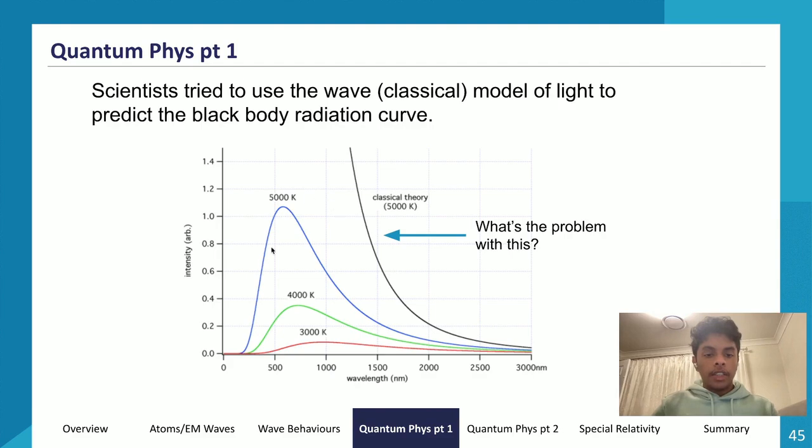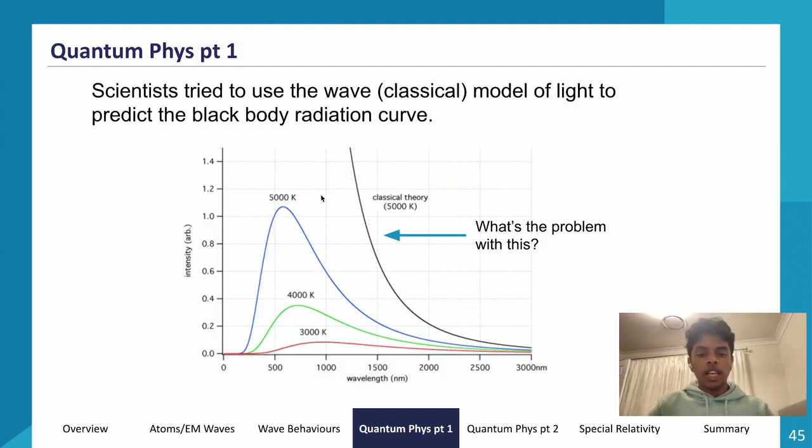So this 5000 Kelvin curve shows the blackbody radiation curve for an object at 5000 degrees Kelvin. This is what it actually looks like. But what does the wave model, or the classical model of light, predict? Well, it predicted that the curve would just keep increasing and increasing, and it would asymptote at zero basically.